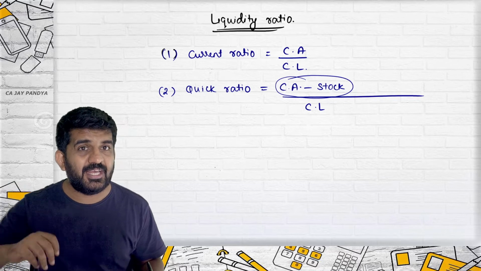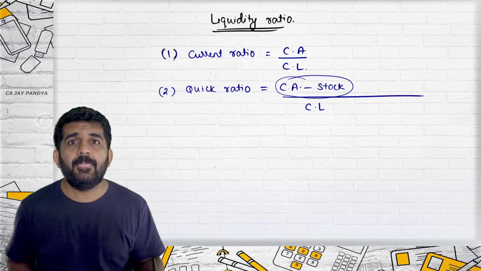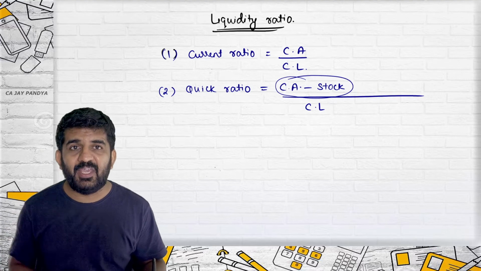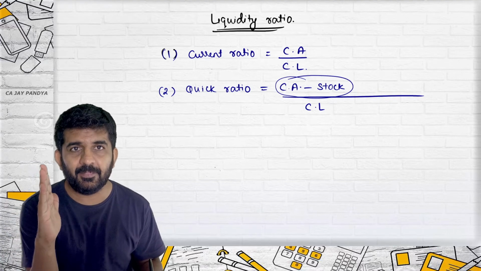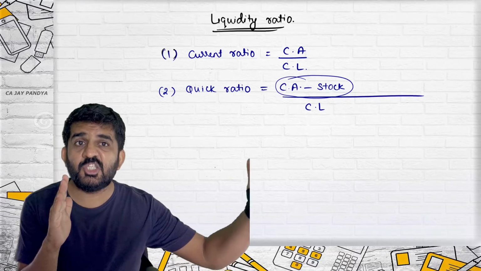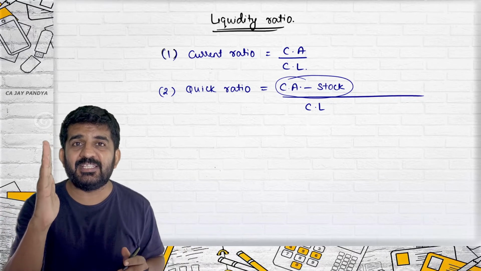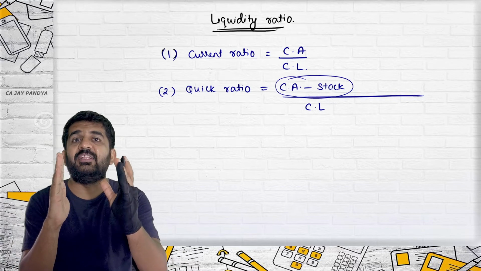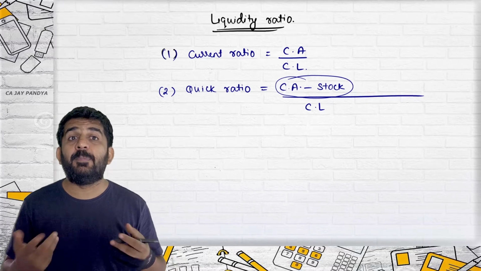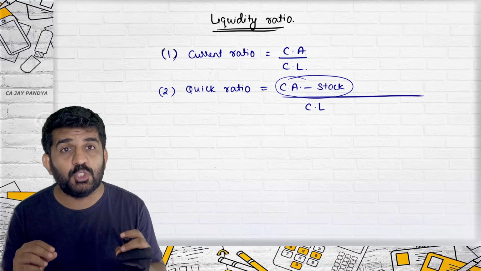See what we are analyzing, current asset divided by current liability. But the stock, if it is slow moving, what is the meaning of slow moving? I purchase it today, it is not sold even in 7 months or 8 months. This is slow moving stock. Fast moving stock, I purchase it in the morning and it is sold in the evening. Say milk bags are fast moving stock. Aeroplanes are slow moving stock. So you need to understand in which business you are.